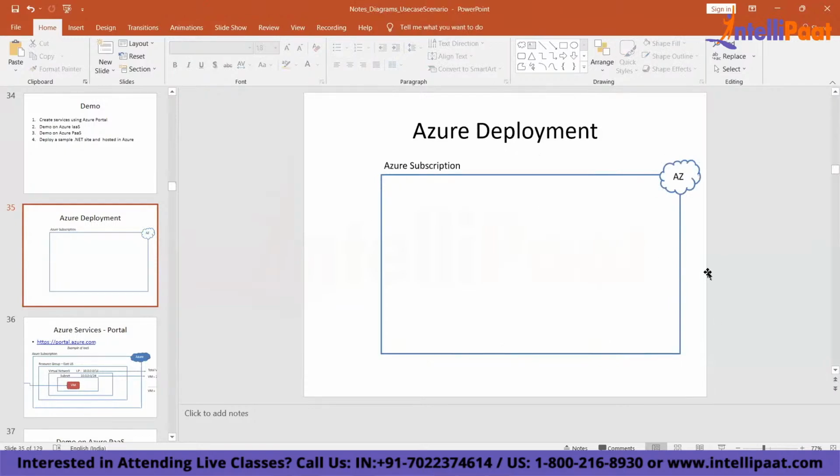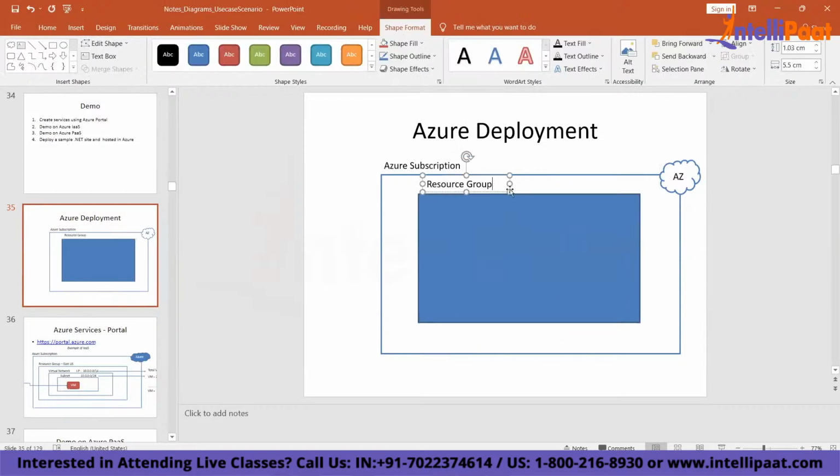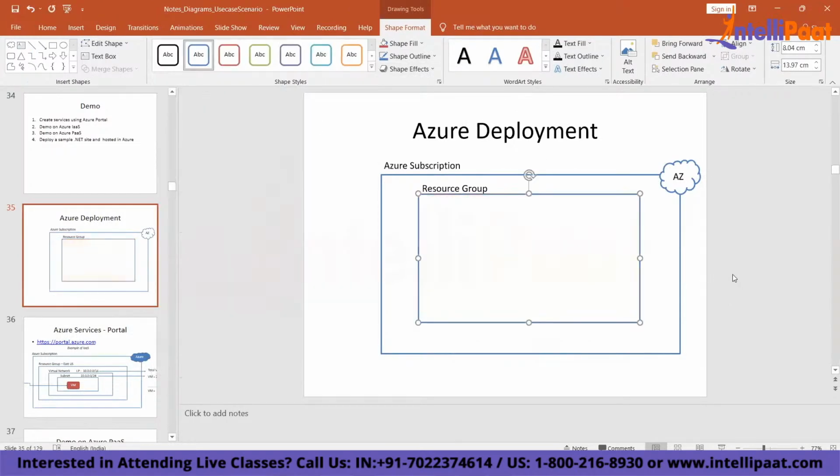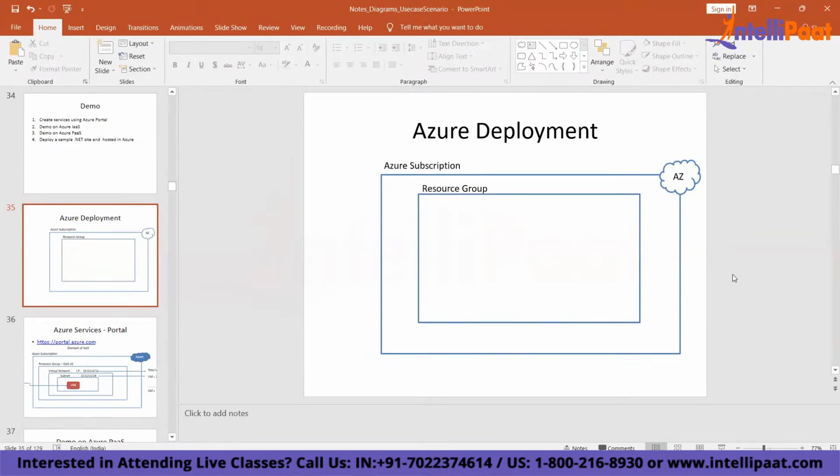Now, subscription, you're all clear. You can have any subscription, but right now we're talking about a free trial. Once you have an Azure subscription, what do you need to do next? Next, you need to create something called a resource group. So what is a resource group? A resource group is a logical container which will hold all your resources together in Azure, right?